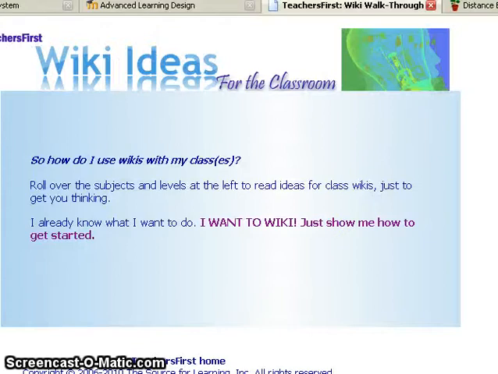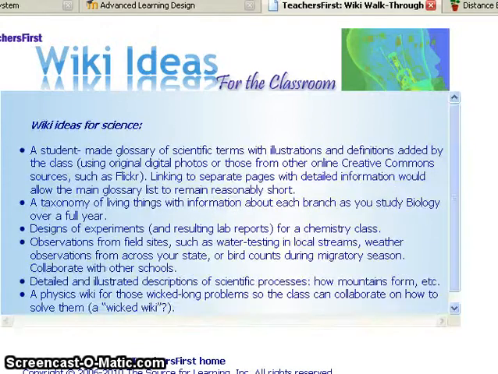So how do I use these wikis in my class? Being a science focus here, I want to talk to you about some of the ideas you could use for science. Science students could make a glossary or a vocabulary of scientific terms and then link to illustrations and definitions, and begin to grow different definitions, not only of vocabulary but of larger concepts and overarching ideas. They can link to separate pages and allow the main glossary list to stay short.